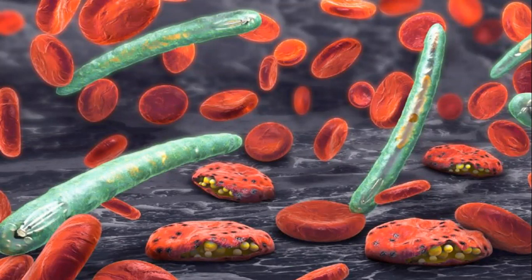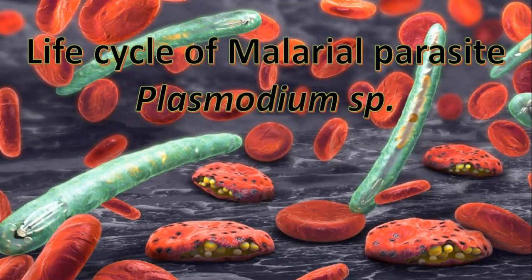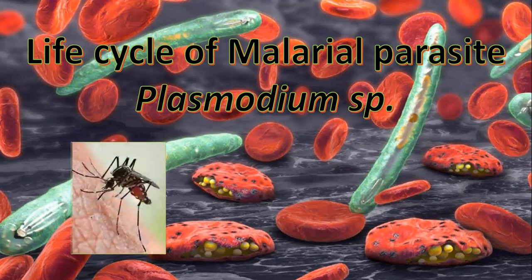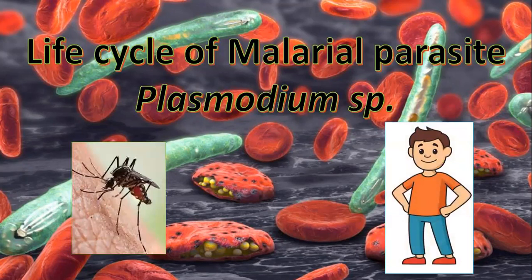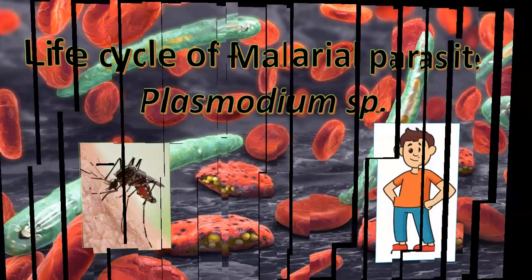Now we are going to start the life cycle of the malarial parasite. We know that malaria is caused by the Plasmodium. So we can say that we are discussing the Plasmodium species life cycle. This species requires two hosts. One host is the mosquito, that is the Anopheles mosquito, and another host is man. We are also the host of this protozoan Plasmodium. So it requires two hosts to complete its life cycle.